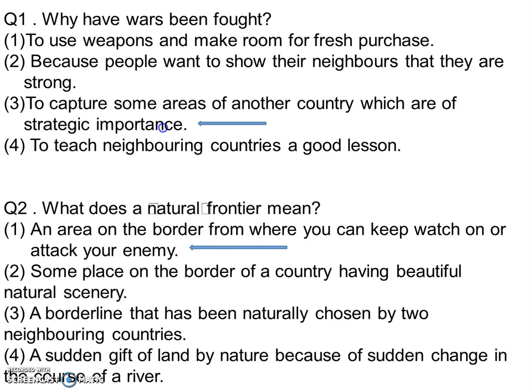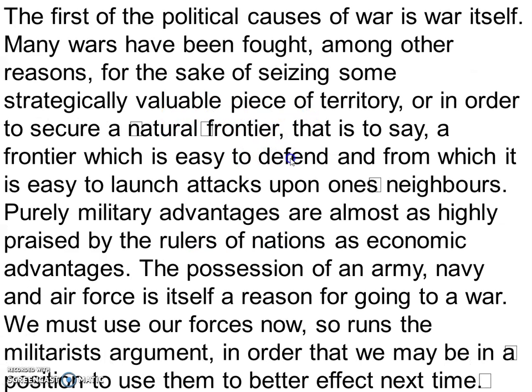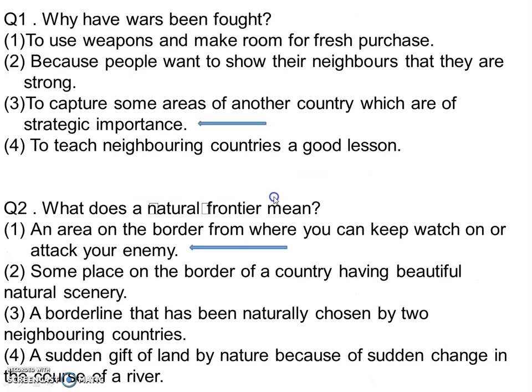What does a natural frontier mean? This is the next line: which is easy to defend and easy to launch attacks from. So option one is our answer: an area on the border from where you can keep watch or attack your enemy. But we'll see other options as well. Some place on the border of a country having beautiful natural scenery, no. A borderline that has been naturally chosen by two neighboring countries, no. A sudden gift of land by nature because of a sudden change in the course of a river, absolutely not.